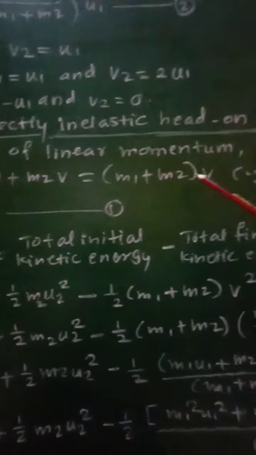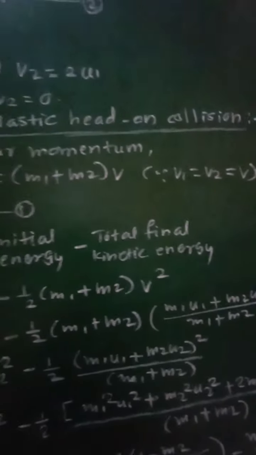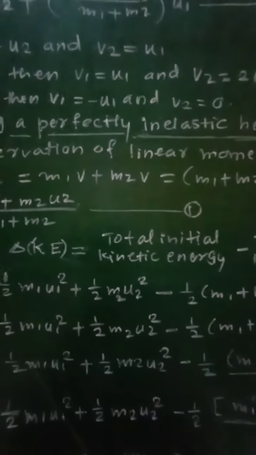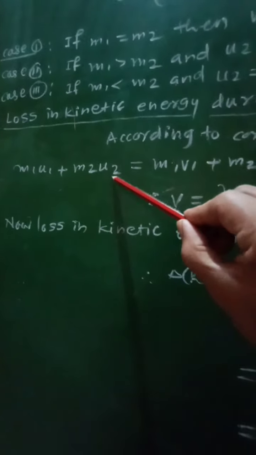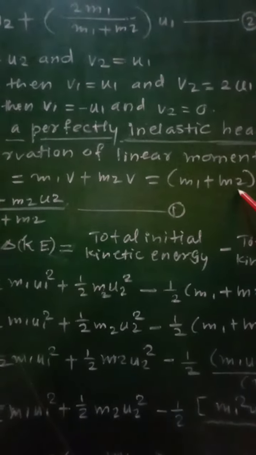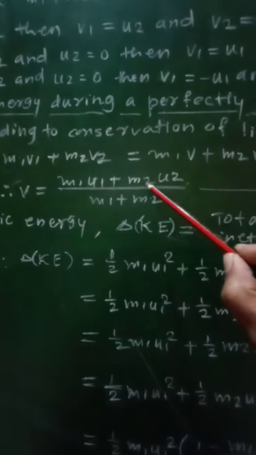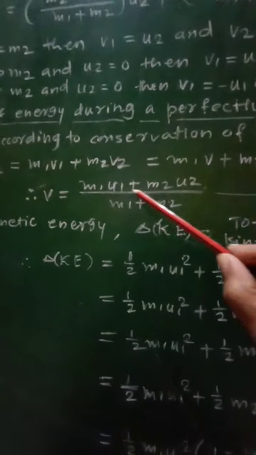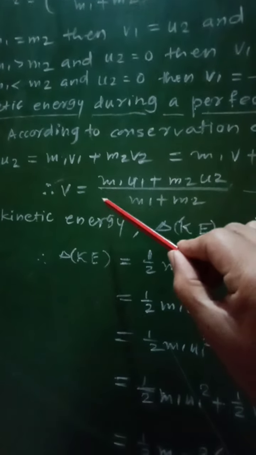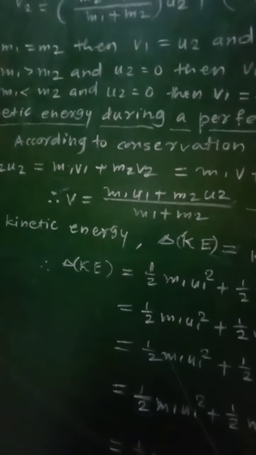Phi is taken common, because phi1 equal to phi2 equal to phi is the common velocity of the two bodies. Therefore phi can be calculated from this relation as phi equal to m1 u1 plus m2 u2 divided by m1 plus m2. So phi equals m1 u1 plus m2 u2 upon m1 plus m2, as equation number 1. This will be the final velocity, that is the common velocity, for both the bodies after collision.